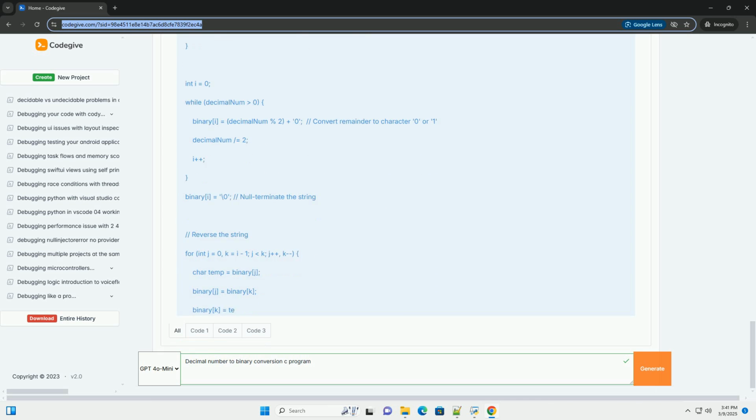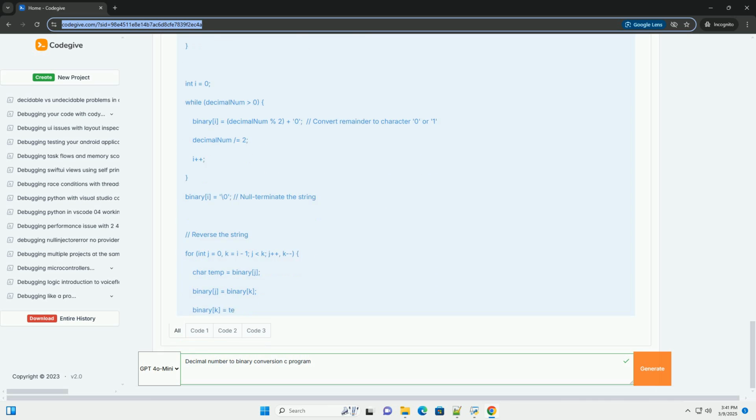Important considerations. Error handling: the code could be improved by adding error handling. For example, you could check if scanf successfully read an integer and handle cases where the user enters invalid input. Negative numbers: this code is designed for non-negative integers. To handle negative numbers, you'll need to consider how negative numbers are represented in binary, for example using 2's complement. The bitwise method is usually the most direct way to convert negative numbers to binary using 2's complement representation.